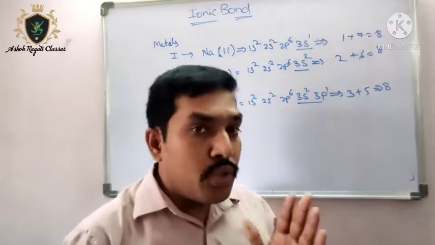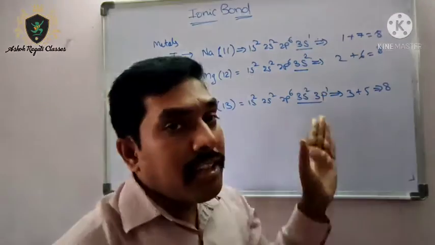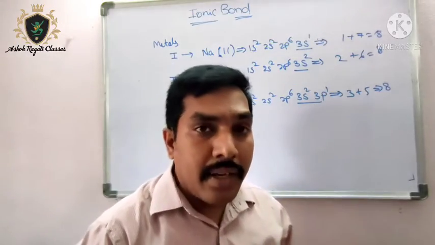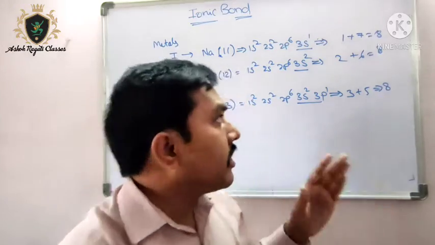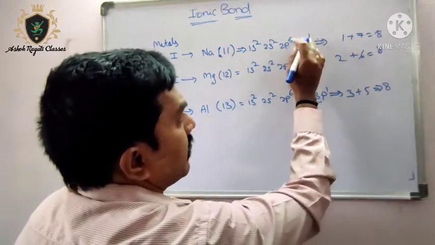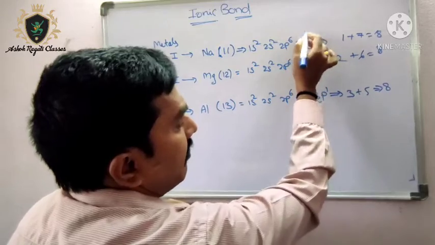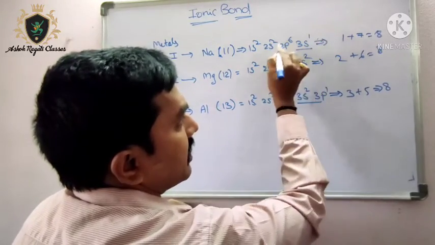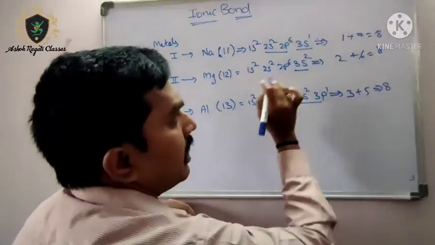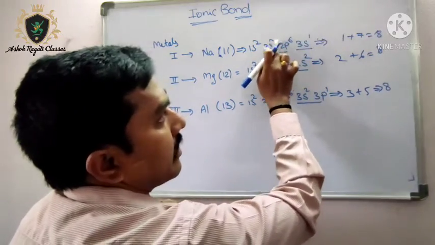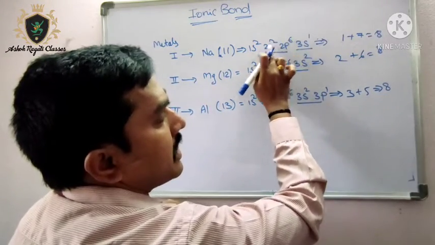So they are losing their excess electrons. Let us assume sodium has one excess electron, if it is not there, the inner shell becomes the outermost shell and it is already filled with 8 electrons. Observe here, 2 plus 6, 8 electrons.